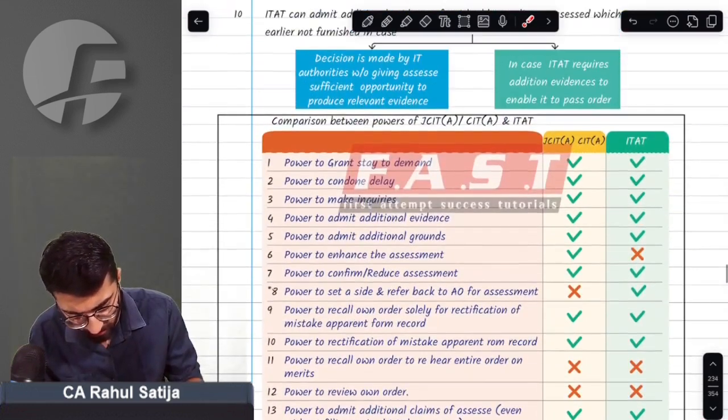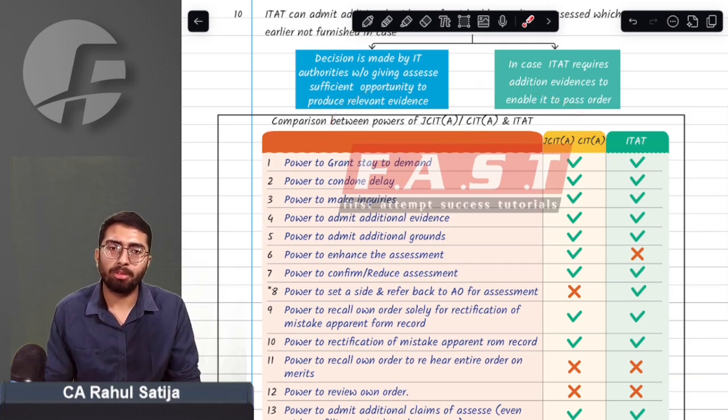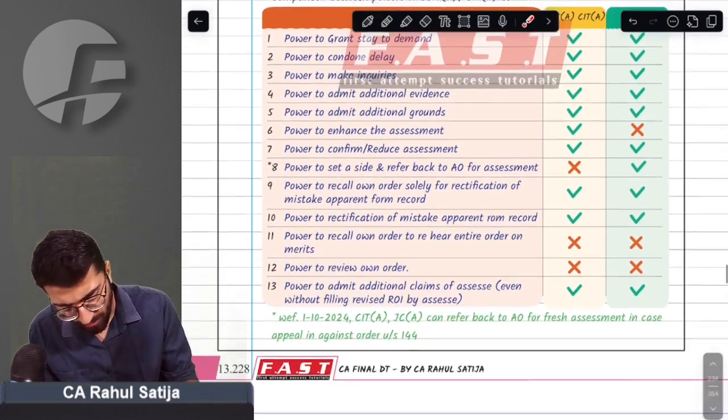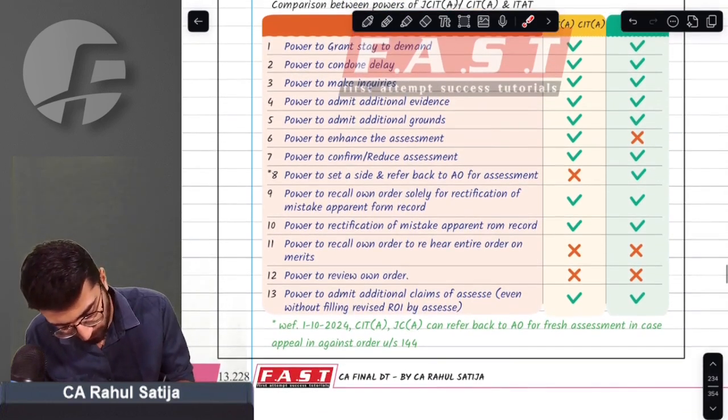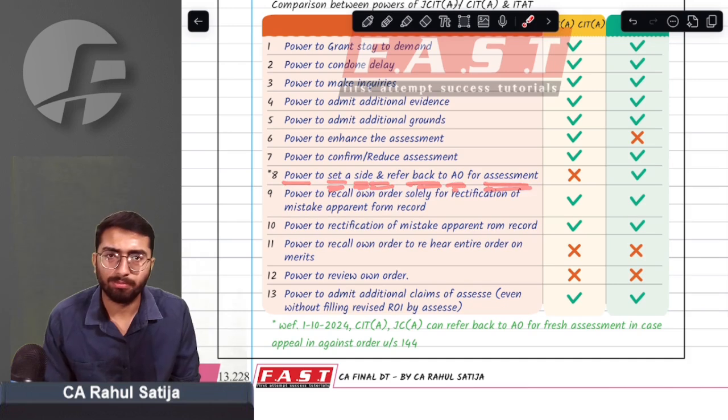Another change that has come in the appeals topic. There was a comparison sheet between powers of CIT appeals, Joint Commissioner appeals, and ITAT. One major power was the power to set aside and refer back to the AO for fresh assessment.